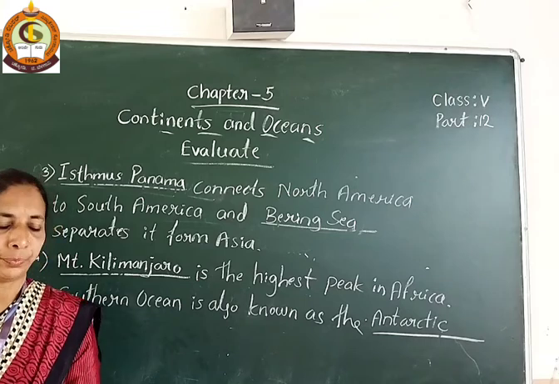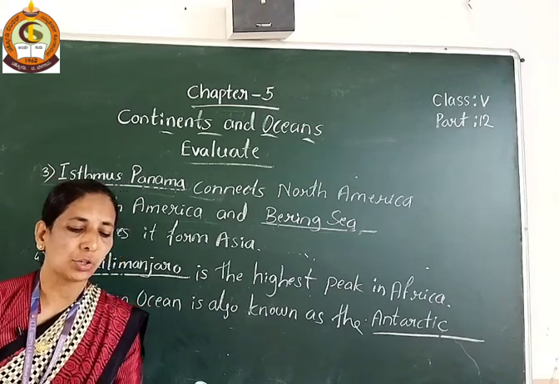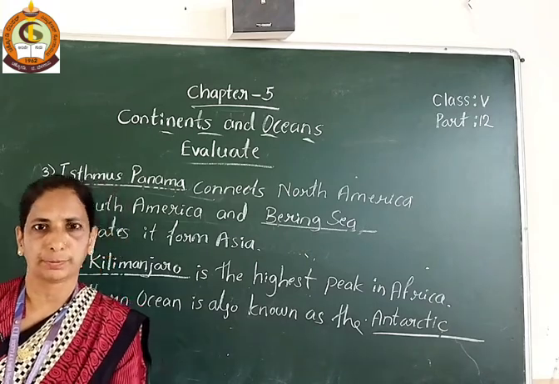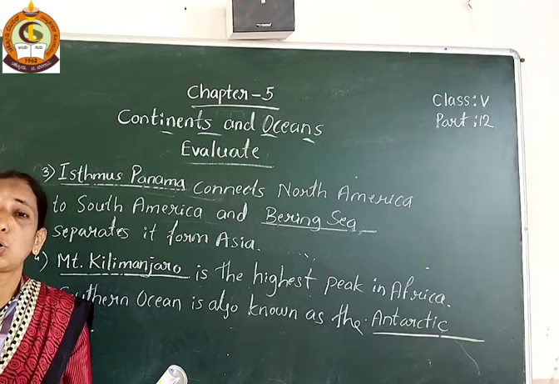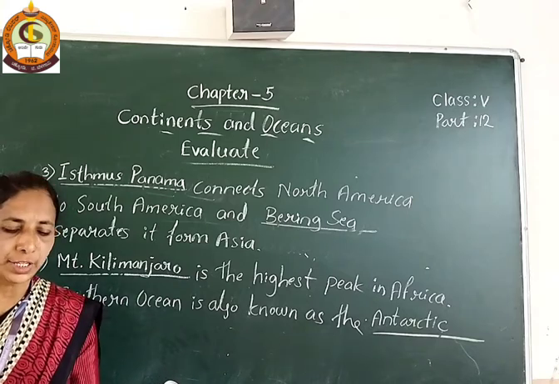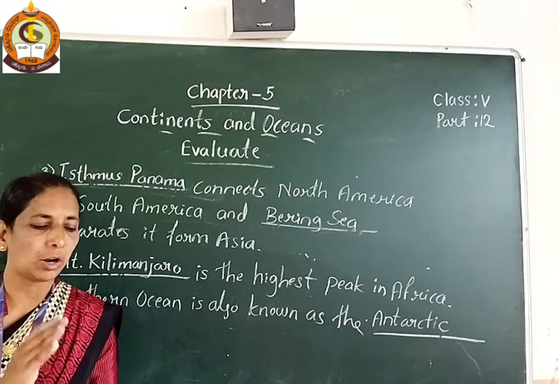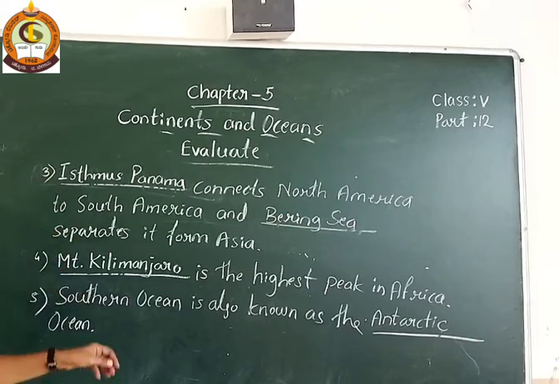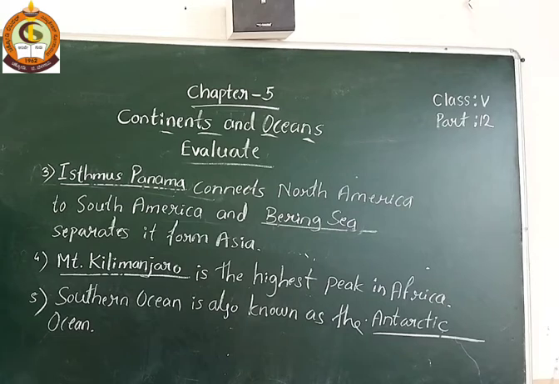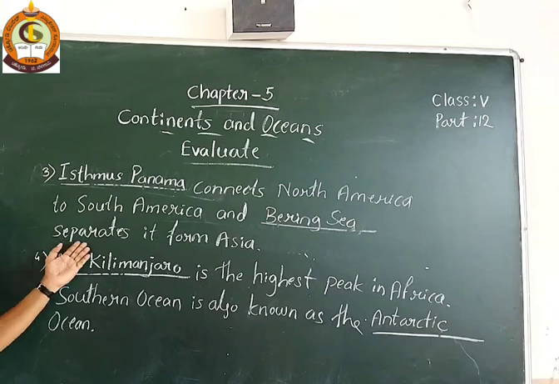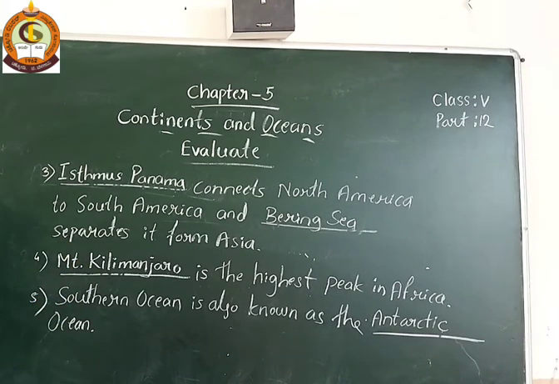Question number 2: continents and oceans are the largest landform and water body on Earth respectively. Question number 3: Isthmus of Panama connects North America to South America, and Bering Sea separates it from Asia.